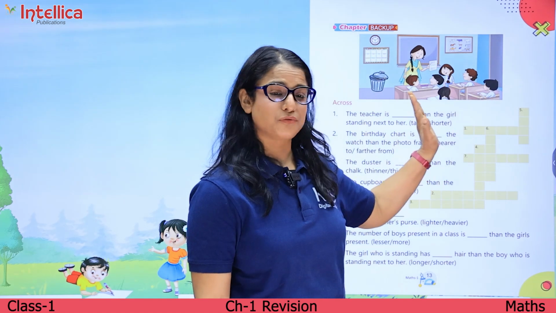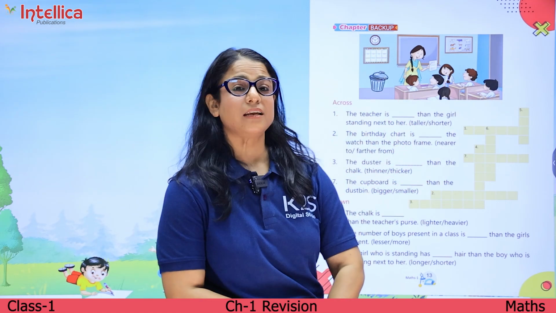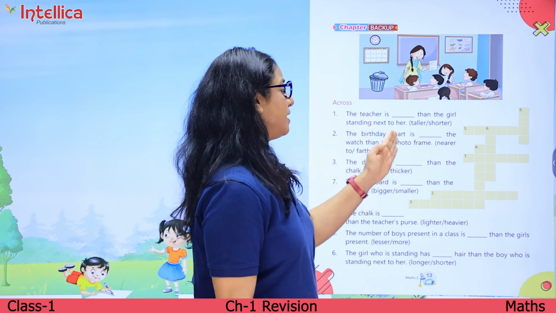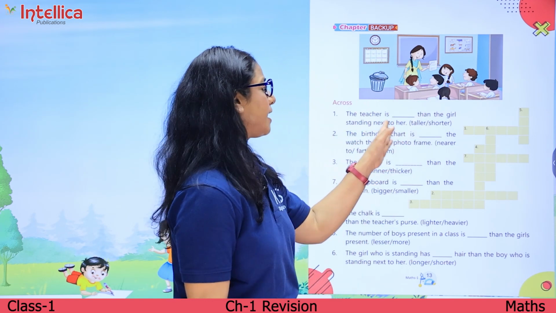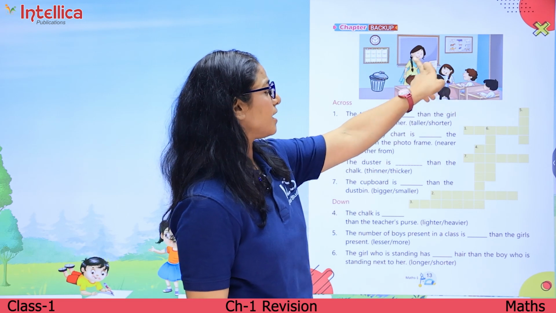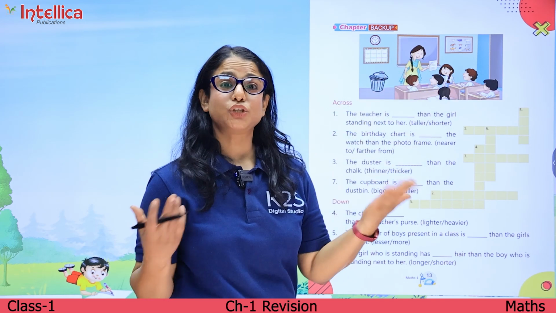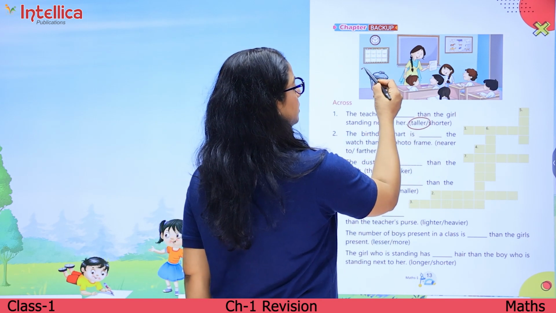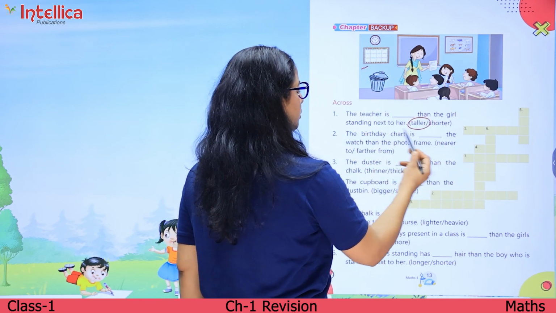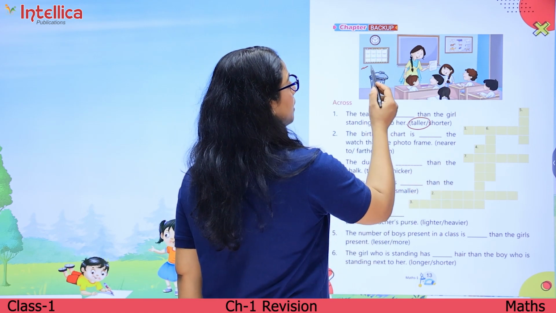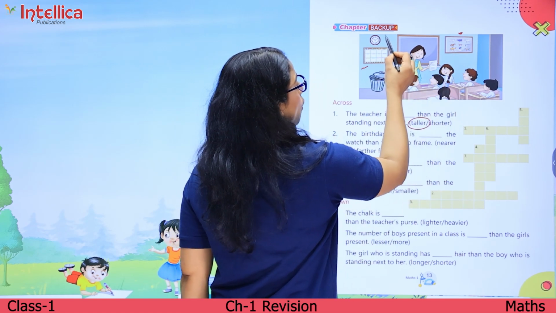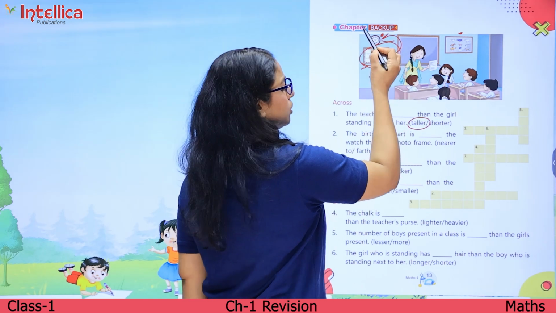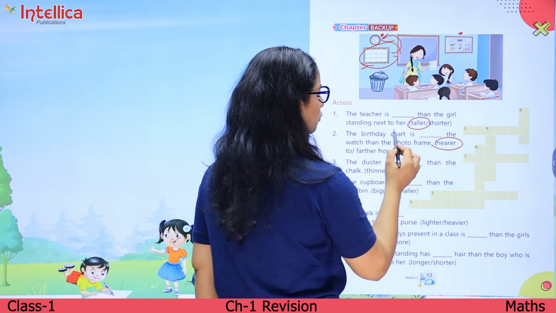Now, let's see. There is a classroom and we have to compare all the statements that are given. The teacher is dash than the girl standing next to her. So, this girl is standing next to the teacher and the teacher is taller. The birthday chart is dash the clock than the photo frame. तो photo frame ये रहा और हमारी clock ये रही. तो जो birthday chart है, it is nearer to the clock. So we will say nearer to.